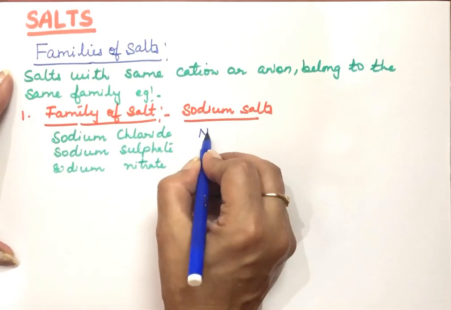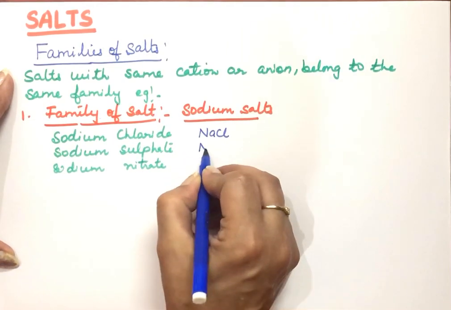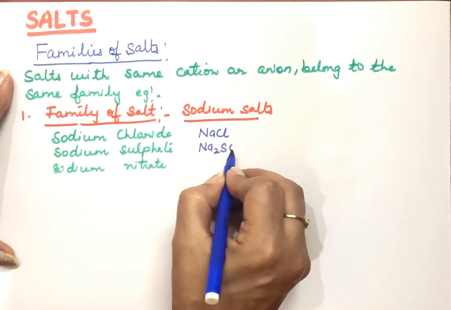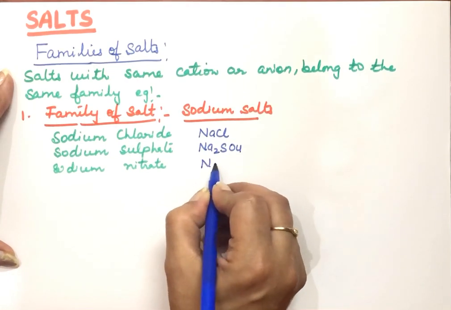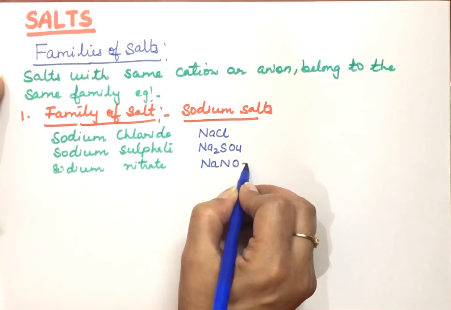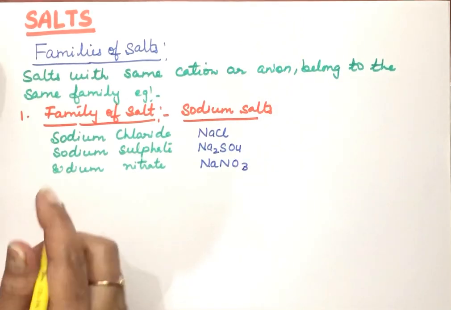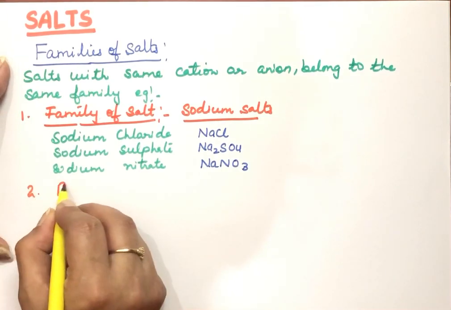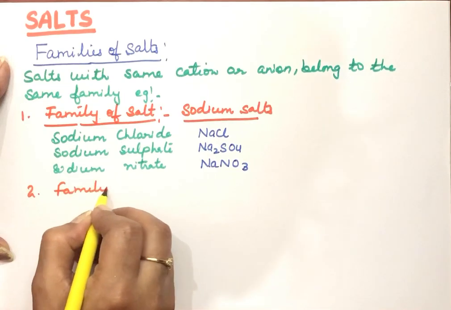Sodium chloride is NaCl, sodium sulfate is Na2SO4, and sodium nitrate is NaNO3.